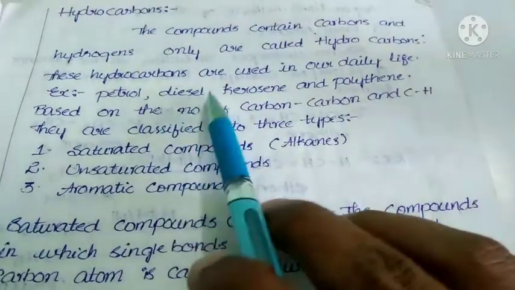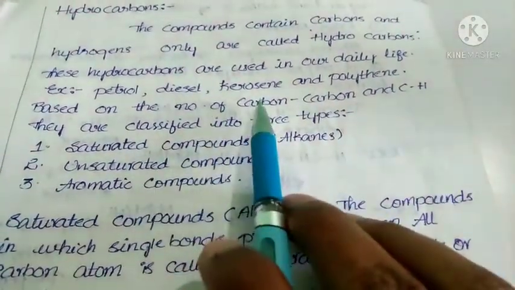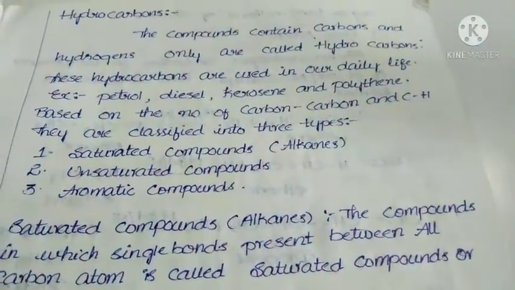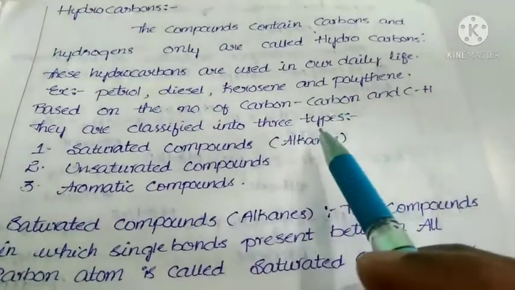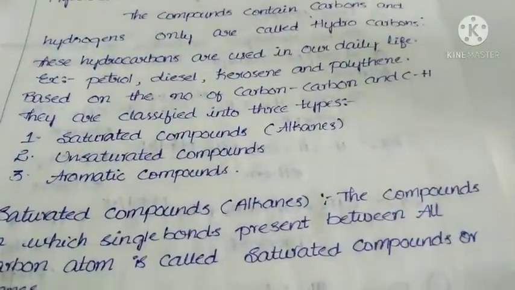These hydrocarbons are used in our daily life. Examples: petrol, diesel, kerosene, LPG gas. In LPG gas, butane is present. That butane is also one of the hydrocarbons. Polythene, that means plastics, also contains hydrocarbons.